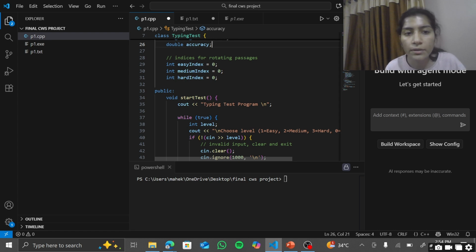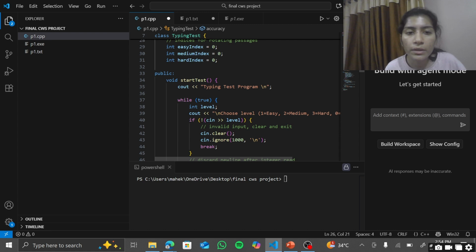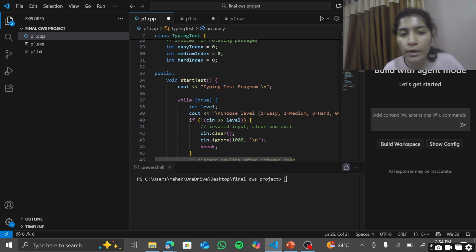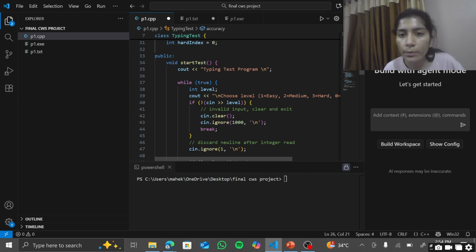It starts with a welcome message and uses a while true loop so the user can take the test multiple times. The user is asked to choose a difficulty level, 1 to 3, or 0 to exit. To handle invalid input, I have used cin.clear and cin.ignore. cin.ignore removes leftover input from the buffer so that later getline works properly.